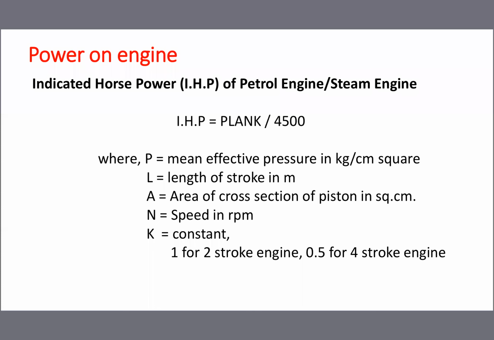The piston inside the engine moves between top and bottom dead center, and that piston movement is called length of stroke. A is the area of cross section of the piston or cylinder. N is speed in RPM. And K is a constant value: 1 for a 2-stroke engine and 1/2 for a 4-stroke engine. So mostly the automobile people use this formula.